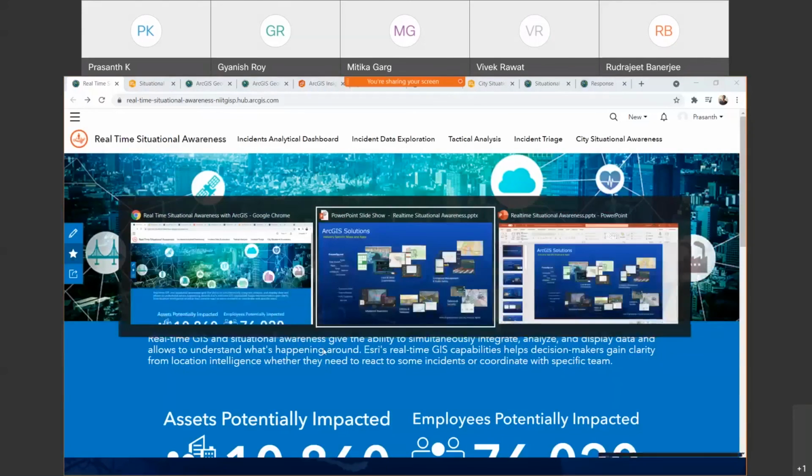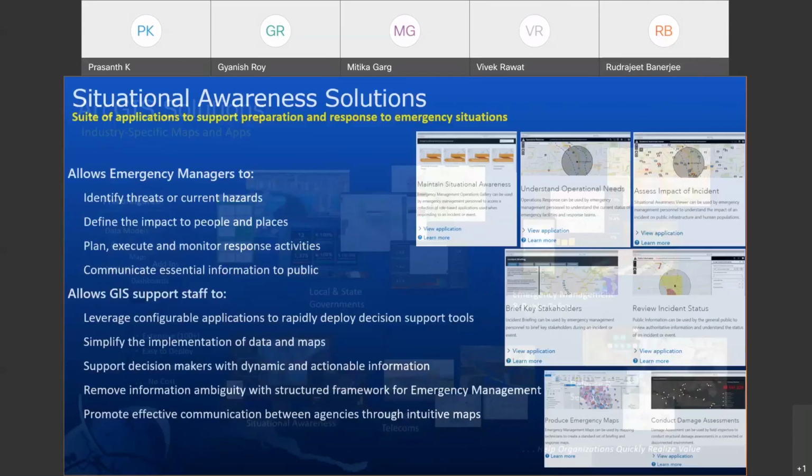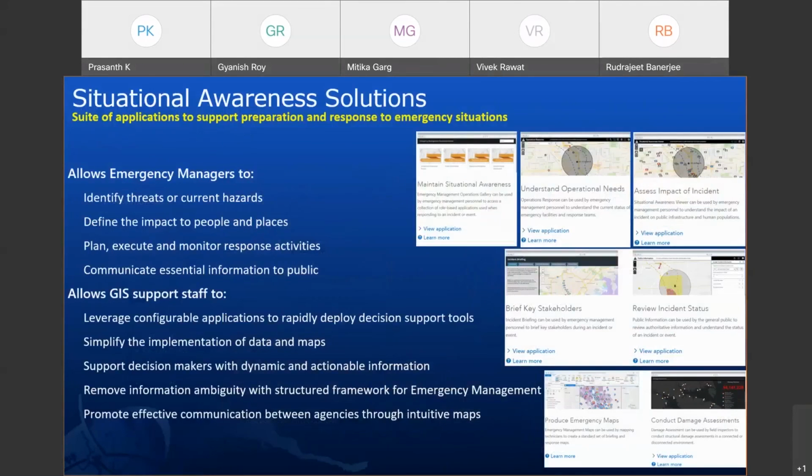Let me go back and conclude my session by giving these insights on solution templates. They allow you not only situational awareness, but emergency response also. This allows emergency managers to identify threats. It can be incidents, it can be weather incidents, or any different types of incidents which we saw in the demonstration. And it also helps GIS staff to